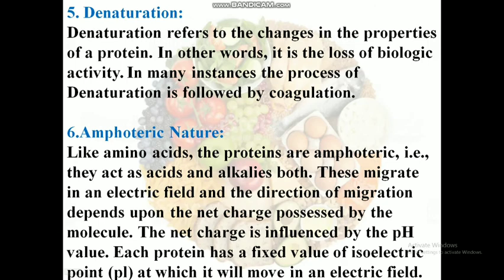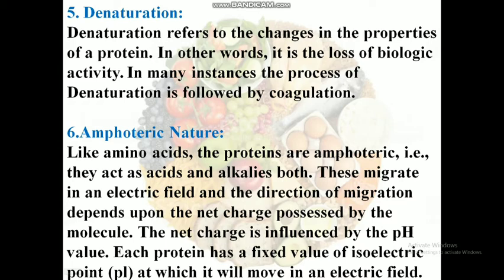Denaturation. Denaturation refers to the change in the properties of a protein. In other terms, it is a loss of biological activity. In many instances, the process of denaturation is followed by coagulation. Amphoteric nature. Proteins are amphoteric in nature, that is, they act as both alkalis and acids.